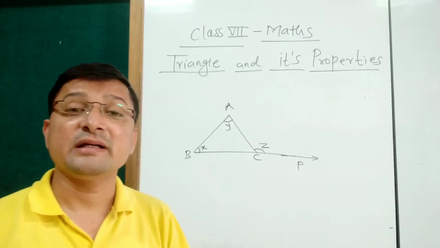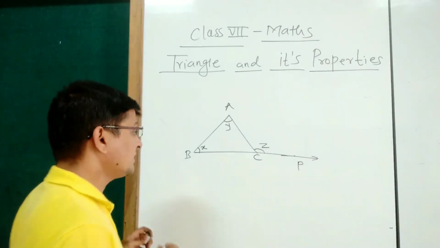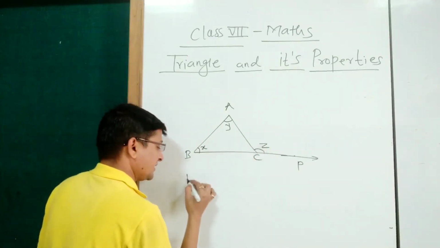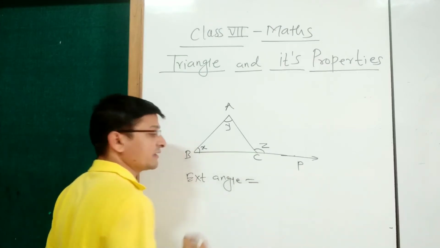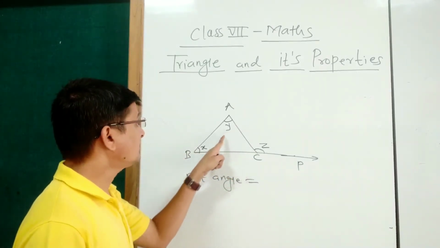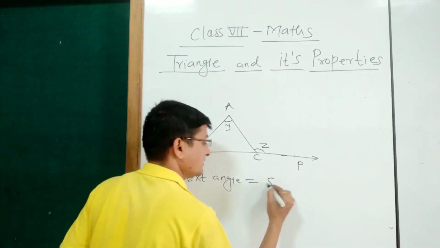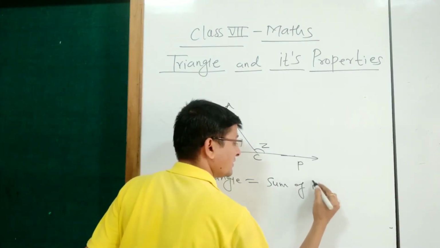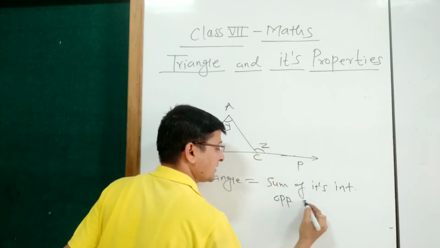And now the exterior angle theorem, exterior angle property is, the exterior angle is equal to sum of its interior opposite angles.